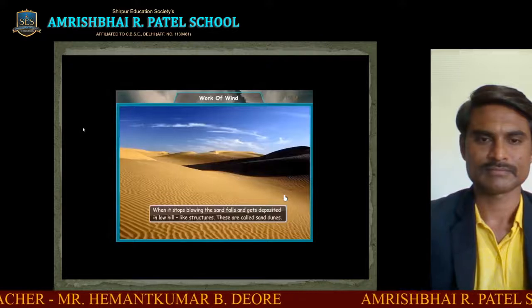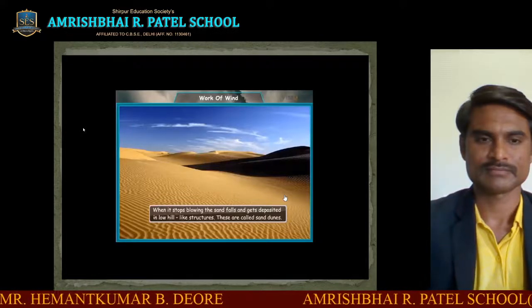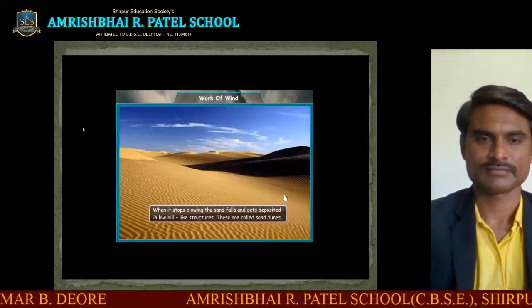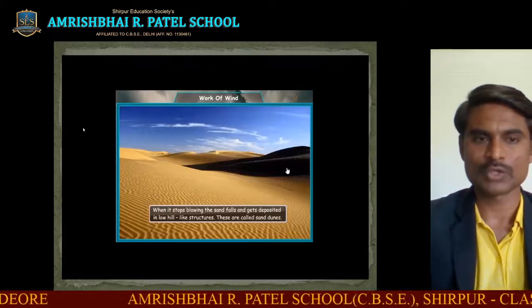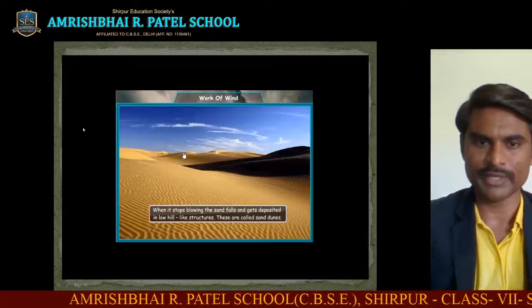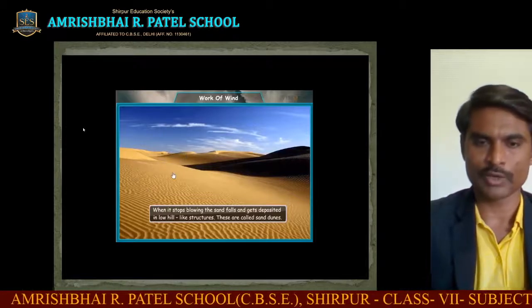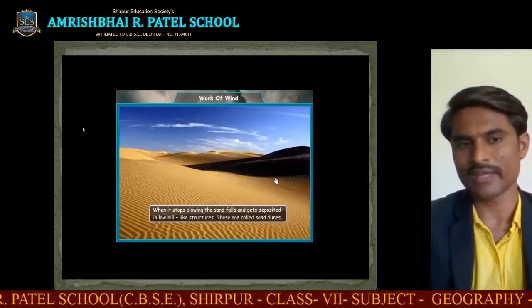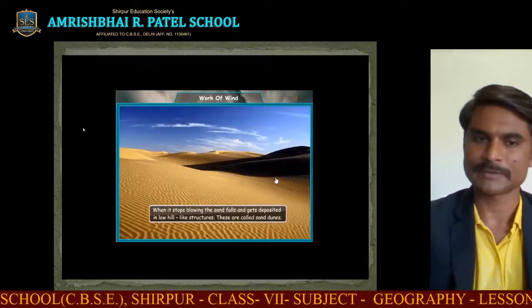When it stops blowing, the sand falls and gets deposited in low hill-like structures. These are called sand dunes. When the wind stops blowing, this kind of structure can be seen here, and they are known as sand dunes.